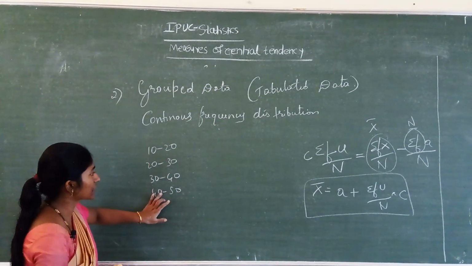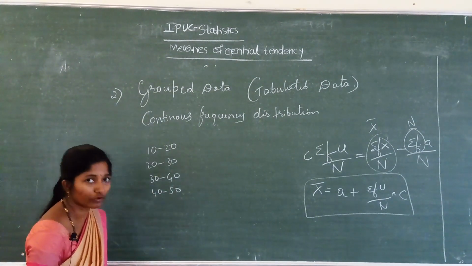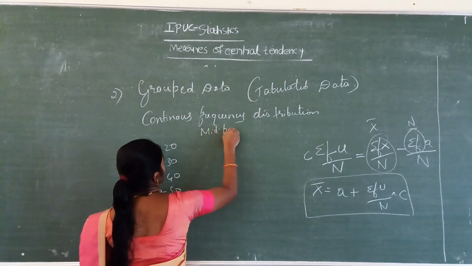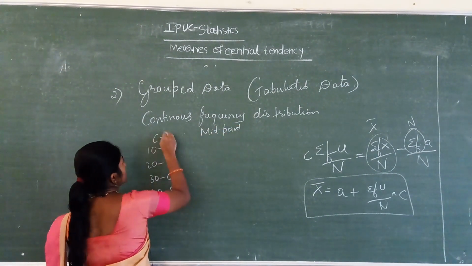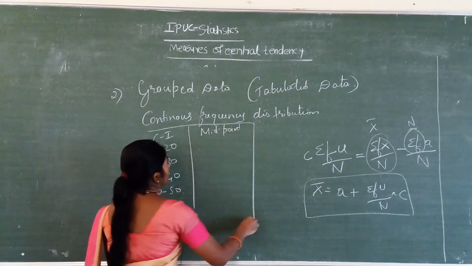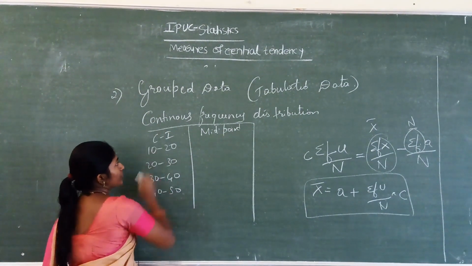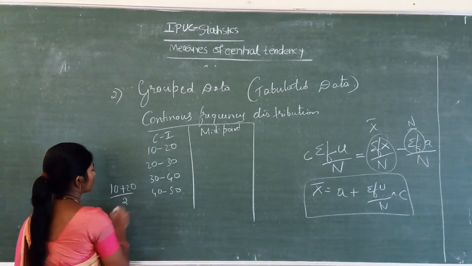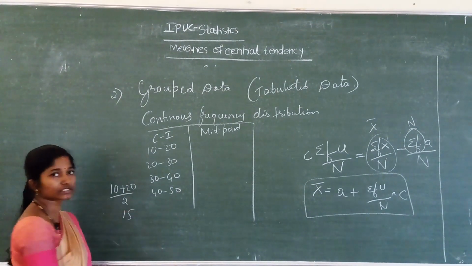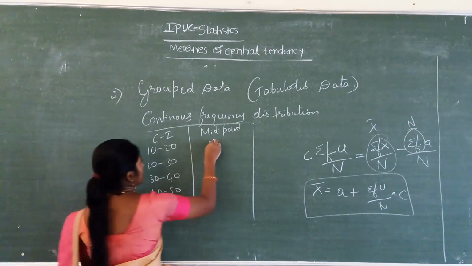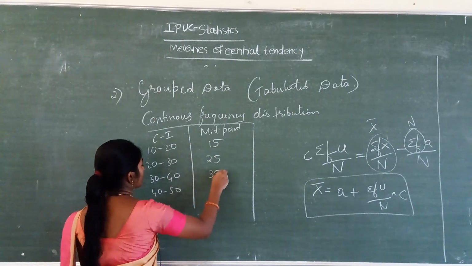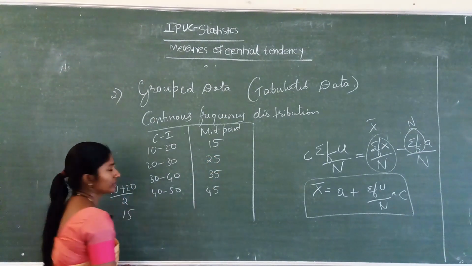If this type of class intervals are given, first you have to find out the midpoint. See, this is the class interval. Find out the midpoint. Midpoint here is 10 plus 20 divided by 2, that is 15. Here midpoint is 15, here 25, here 35, here 45, like this way.